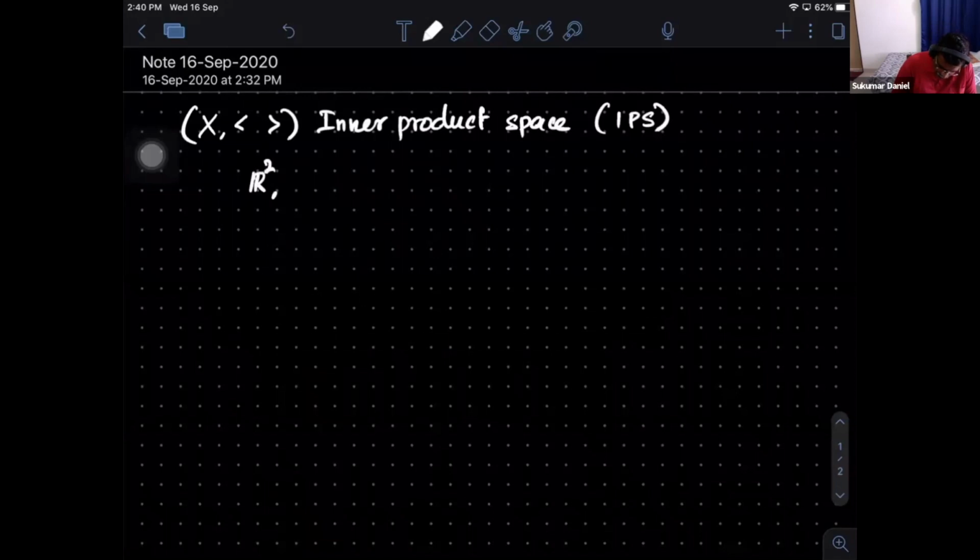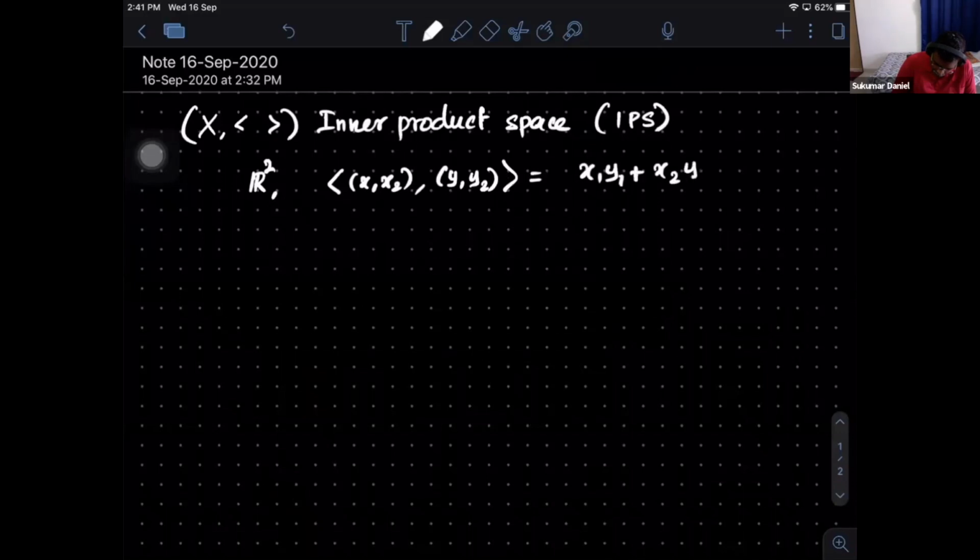So in R2, you would have defined this inner product as x1 y1 plus x2 y2. And if the same thing happens in C2, and these are complex numbers, then the difference is you take y1 bar, and for the second coordinate you take y2 bar.